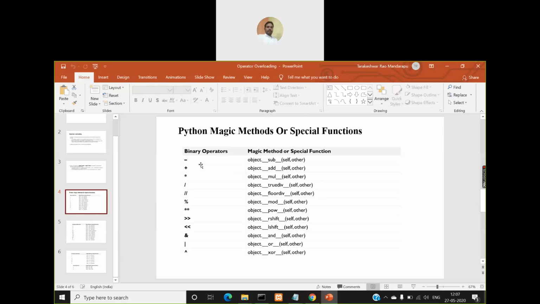For subtraction, it is double underscore sub double underscore. For the addition operator, it is double underscore add double underscore. All these methods will have the same double underscore preceding, and after the name of the method also you'll have a succeeding double underscore symbol, right? So you can call them prefix and suffix.